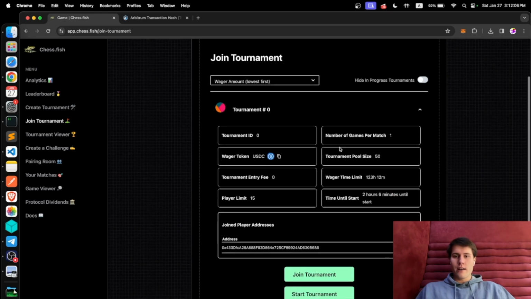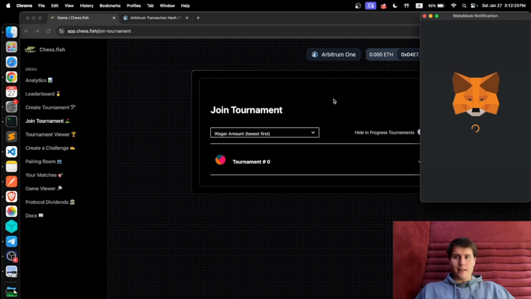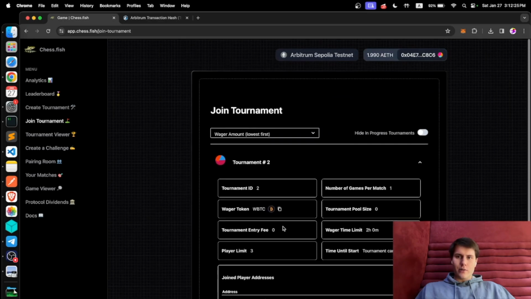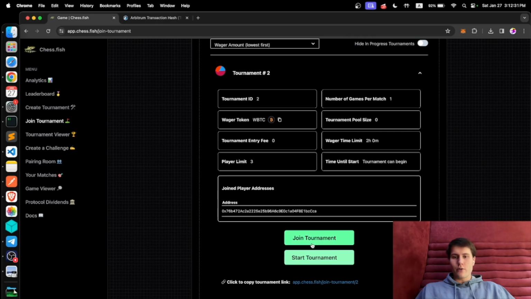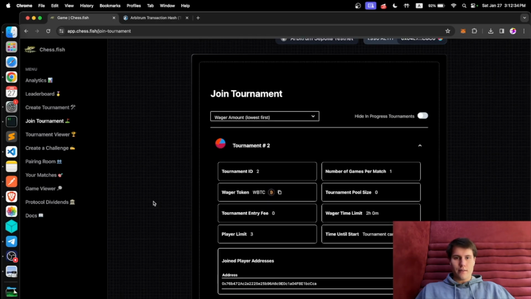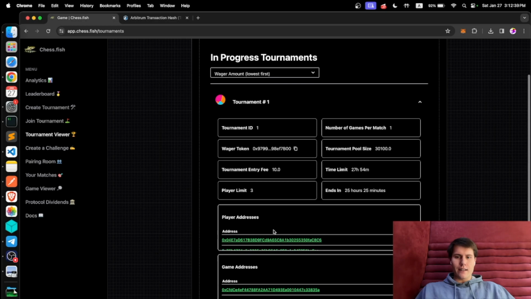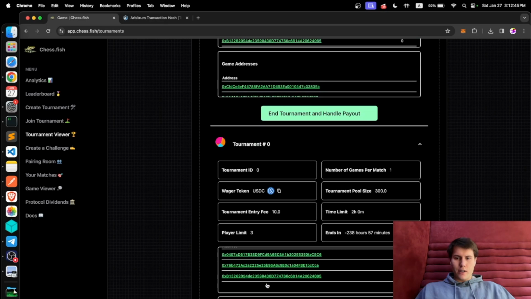And currently this is on Arbitrum 1. This is real USDC. On Arbitrum 1, there's an entry fee of 0 and a tournament pool size of 50 USDC. But let me show you quickly how to create a tournament on testnet. So you can see that this is also a tournament on Arbitrum Sepolia, and if you aren't the creator, you can click join tournament and you will join that tournament. You can also, at the tournament viewer, take a look at in progress tournaments, and you can see the scores of the players.